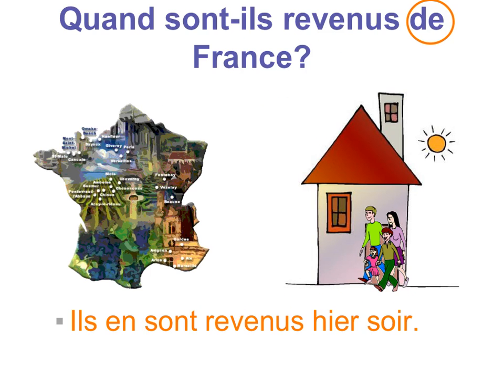So with the y pronoun, we did an example where people went to France. Ils sont allés en France. When you're replacing en plus an object, you could use y. But very specific, when you have a de plus a place, we're going to have to use en. So they came back from France. Ils en sont revenus hier soir. Quand sont-ils revenus de France? Ils en sont revenus hier soir. They came back from there last night.